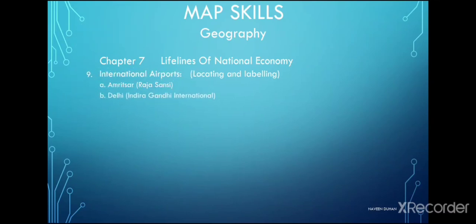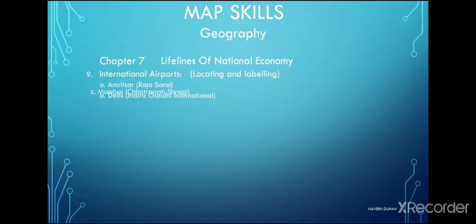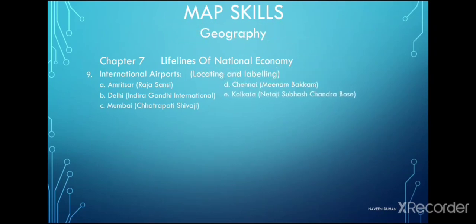Next is IGI Airport, Indira Gandhi International Airport at Delhi. The next one is Chhatrapati Shivaji International Airport at Mumbai. Next is Meenambakkam International Airport at Chennai. The next one is Netaji Subhash Chandra Bose International Airport at Kolkata. The next is Rajiv Gandhi International Airport at Hyderabad. The next map points which can come to be marked are major seaports.